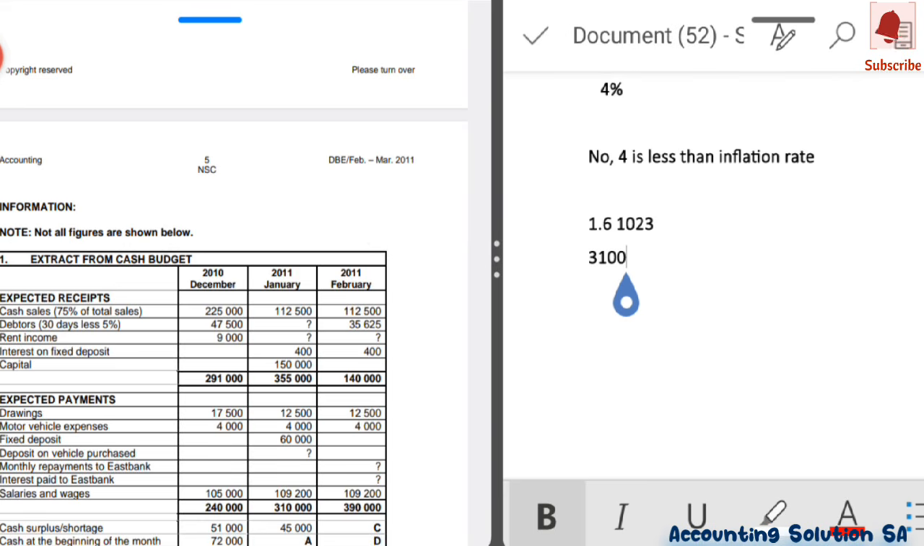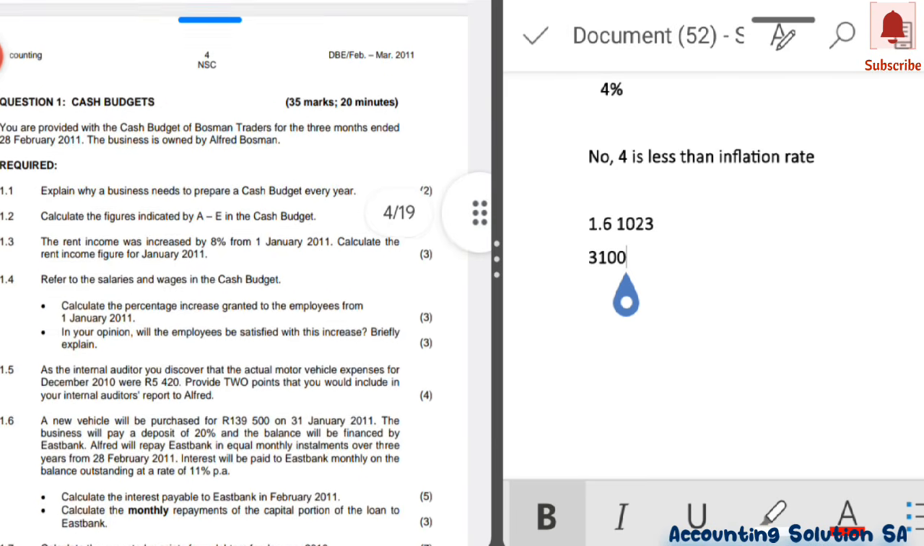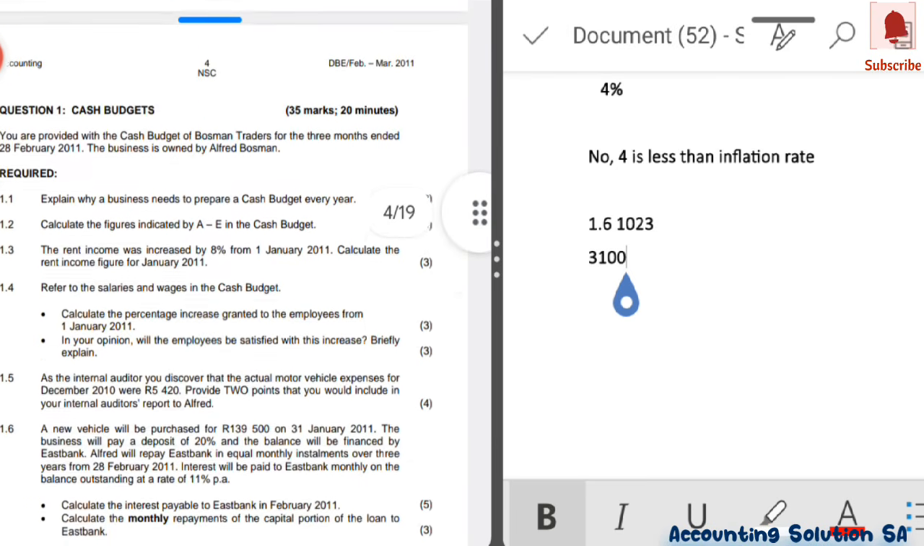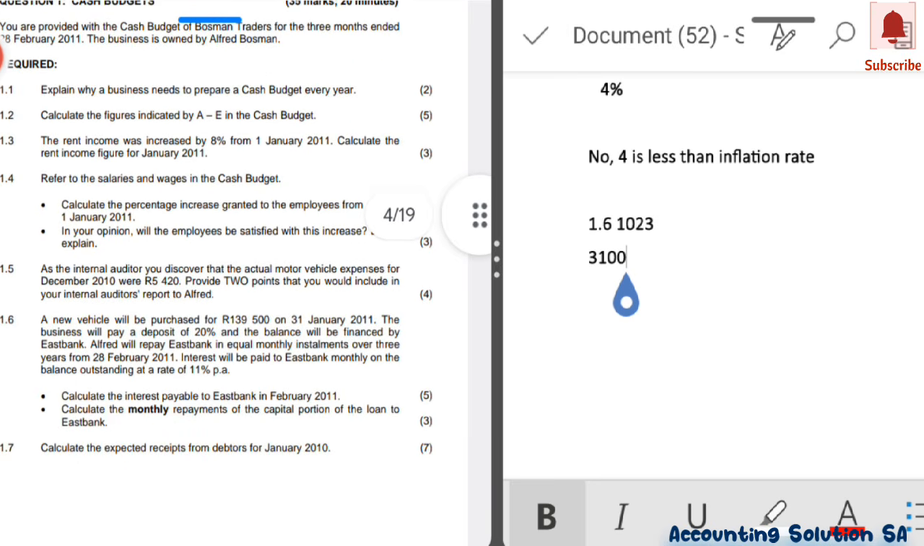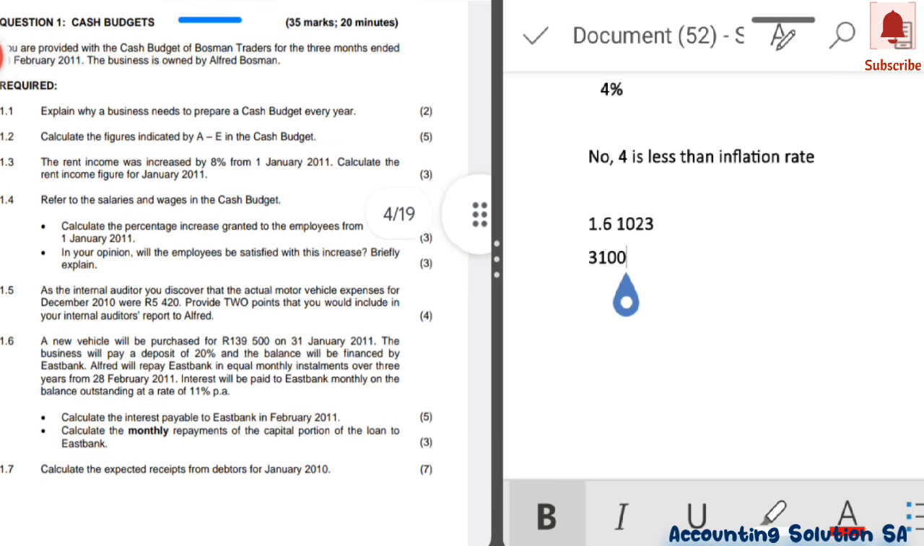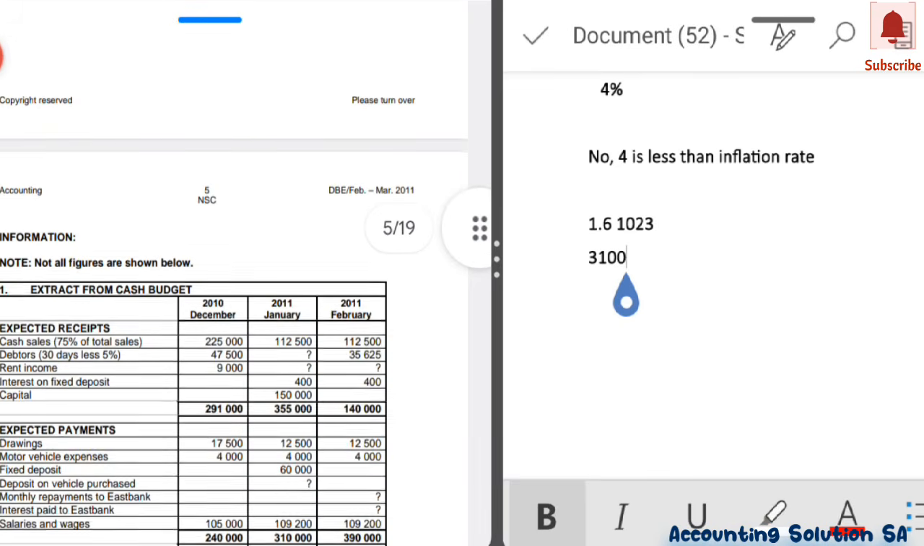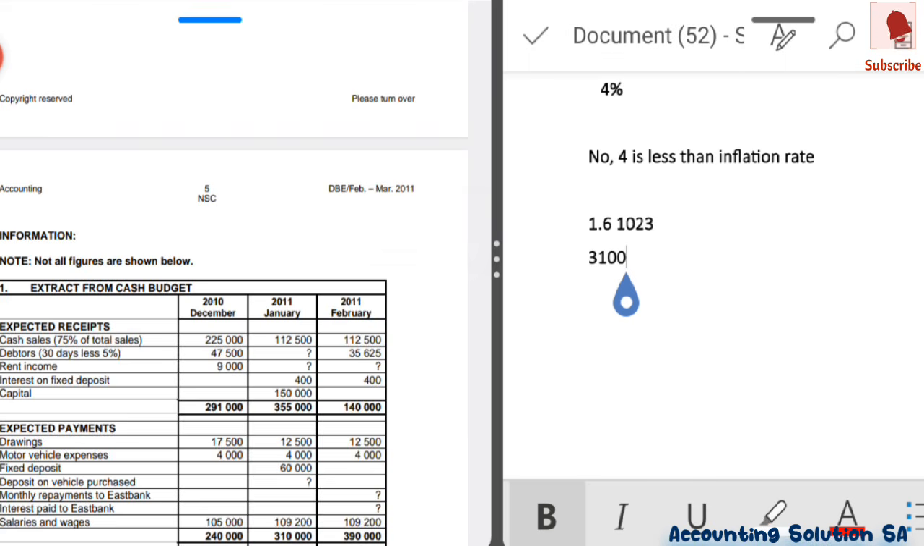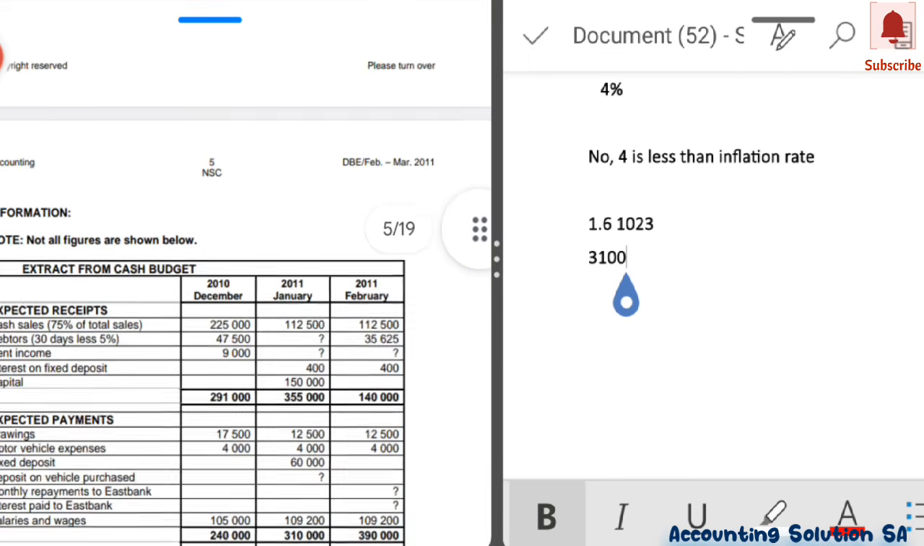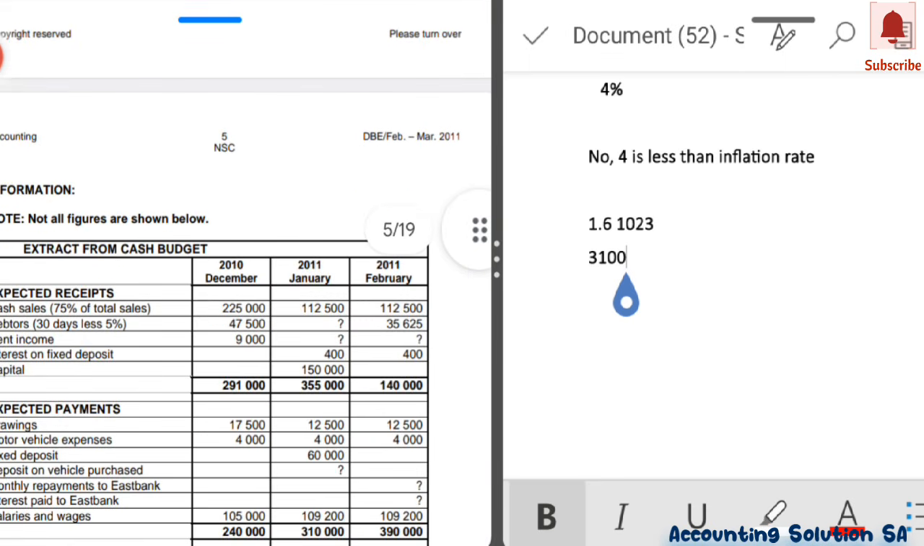They say debtors 30 days less 5% discount, which means it's going to be paid in the next month. Now where do we start? Very simple. We have to go and check our sales. Did they give us any information about sales? Let's check. They didn't give us any amount. So now the question is, how are we going to do it?